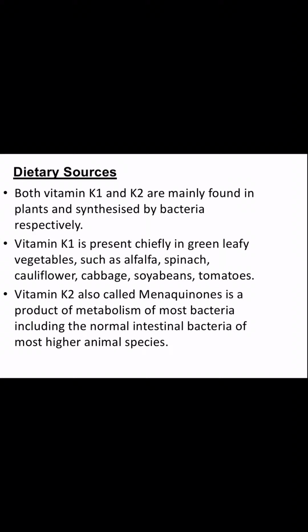Vitamin K1 is present chiefly in green leafy vegetables such as alfalfa, spinach, cauliflower, cabbage, soya beans, tomatoes. Vitamin K2, also called menaquinone, is a product of metabolism of most bacteria, including the normal intestinal bacteria of us, most higher animal species. Okay, so your gut bacteria is also producing vitamin K2, that is menaquinone.